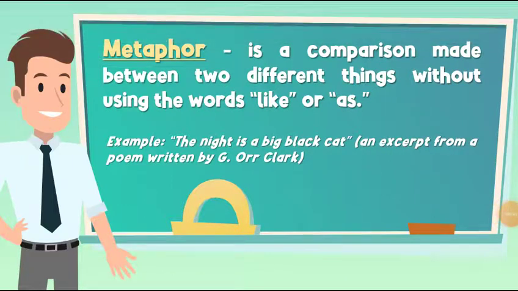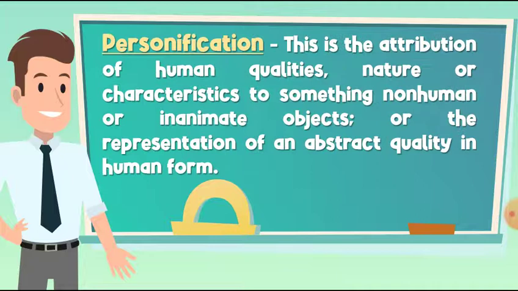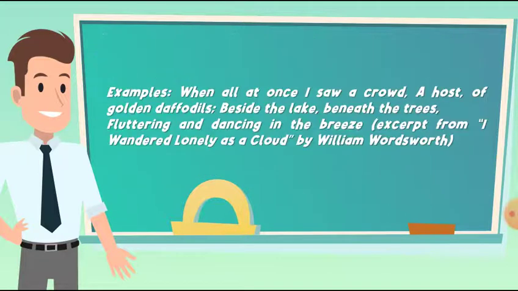Metaphor. It is a comparison made between two different things without using the words like or as. Example: the night is a big black cat, an excerpt from a poem written by G. Clark. Personification. This is the attribution of human qualities, nature, or characteristics to something non-human or inanimate objects, or the representation of an abstract quality in human form.